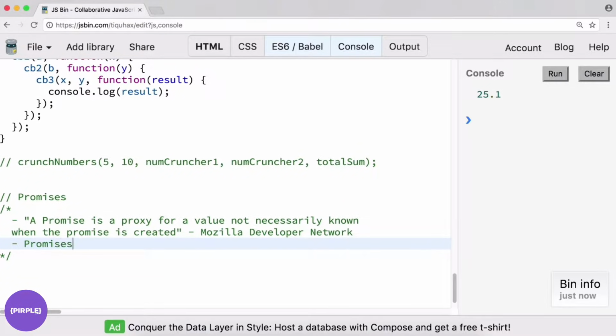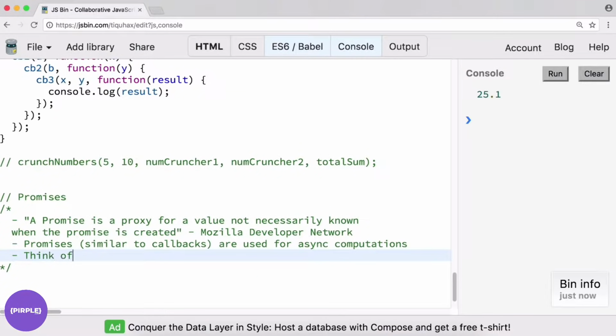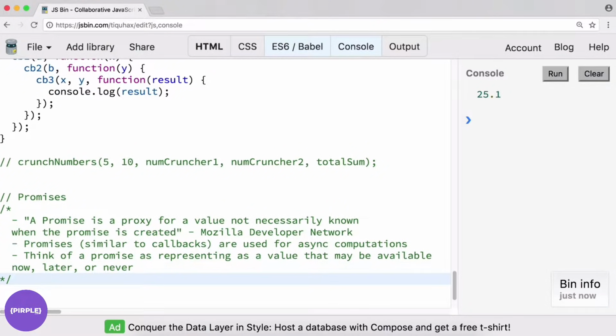Promises, similar to callbacks, are used for async computations. Think of a promise as representing a value that may be available now, later, or even never.